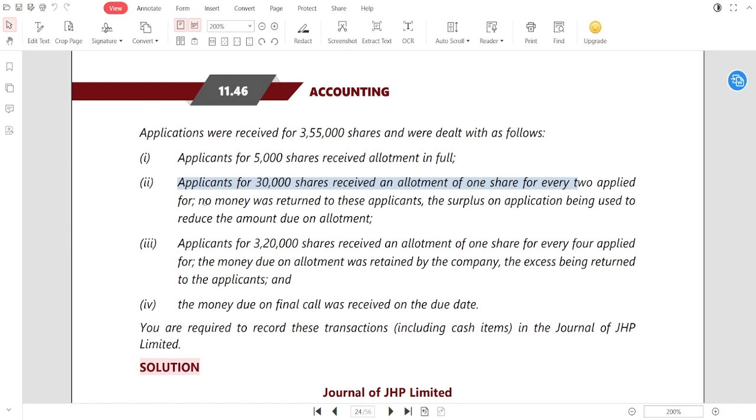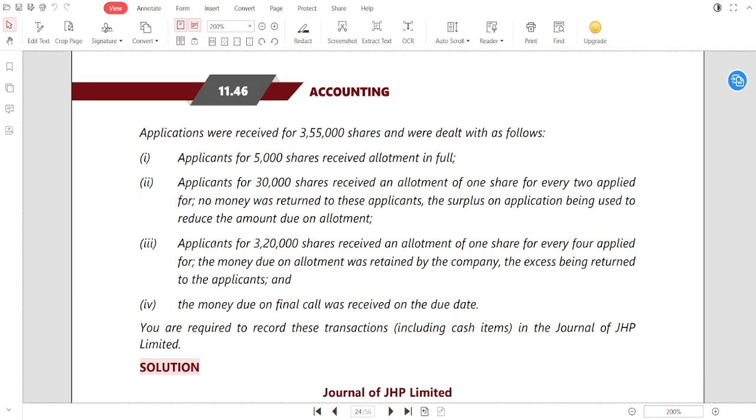So if any shareholder applied for 2 shares, he is receiving only 1 share from the company. No money is going to be returned to this applicant. Let's say anyone applied for 2 shares, he is going to be allotted 1 share only. So the excess 1 share money the person has already paid, this excess application money is going to be adjusted against the amount due on allotment. Make it clear. Any excess application money is adjusted towards the allotment money due with respect to those category 2 shares only.